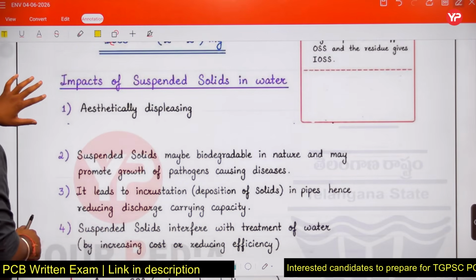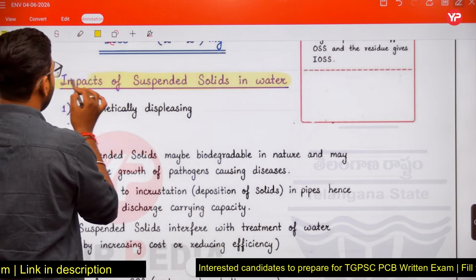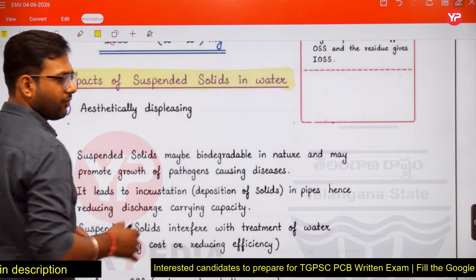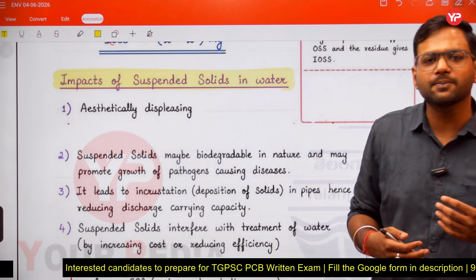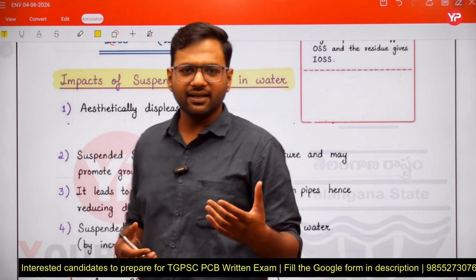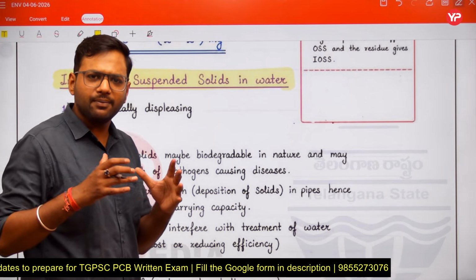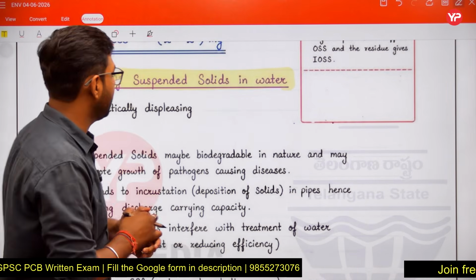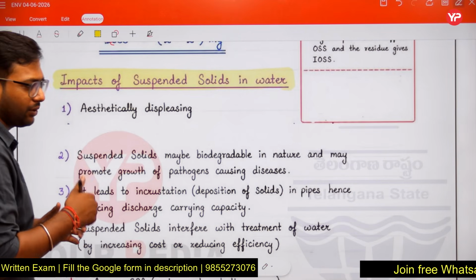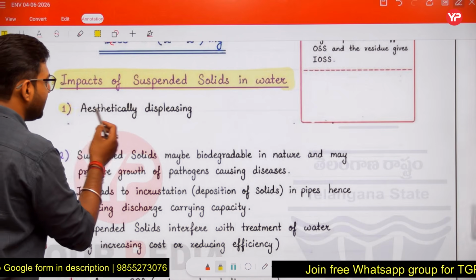Now, the next point we have is the impacts of suspended solids in the water. If suspended solids are present in our water sample, what can be the impact of the suspended solids? The first point is very simple: aesthetically displeasing.